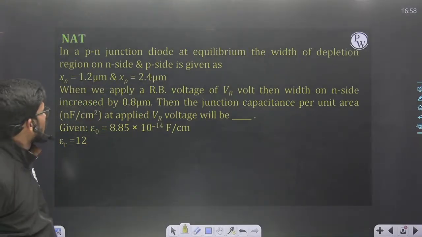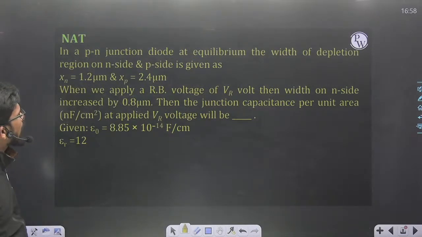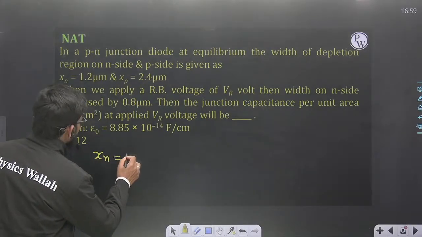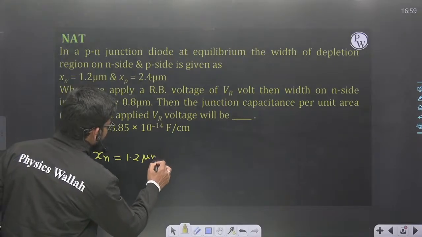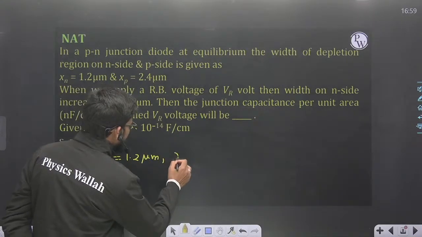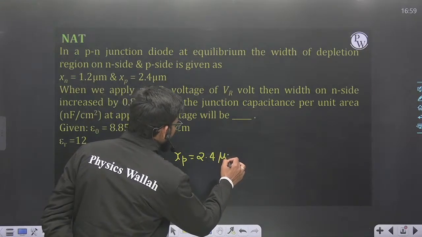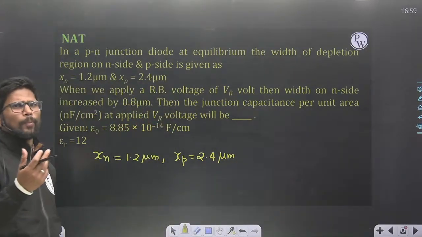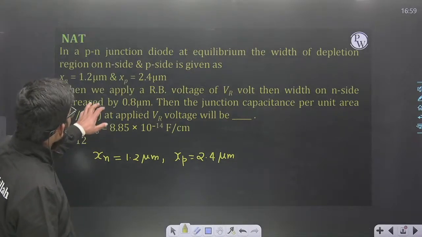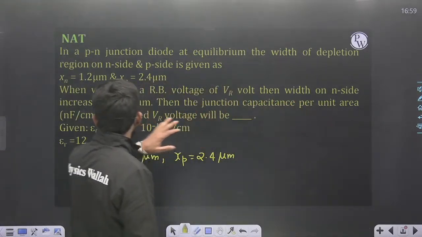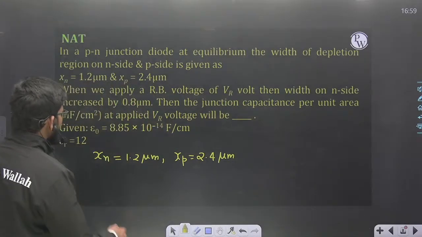चलो मैं कुछ सिखाता हूँ। In a PN junction diode at equilibrium, the width of depletion region on N side and P side is given as, at equilibrium, when there is no bias applied, Xn is 1.2 micrometer and Xp is 2.4 micrometer. When we apply a reverse bias voltage of VR volt, then width on N side increases by 0.8 micrometer.